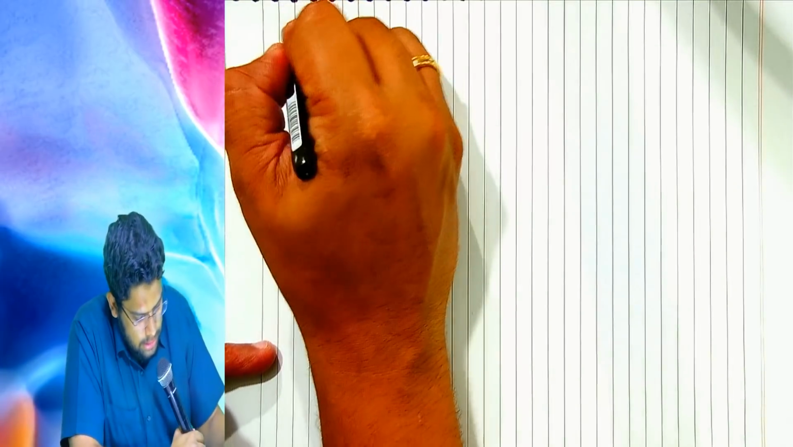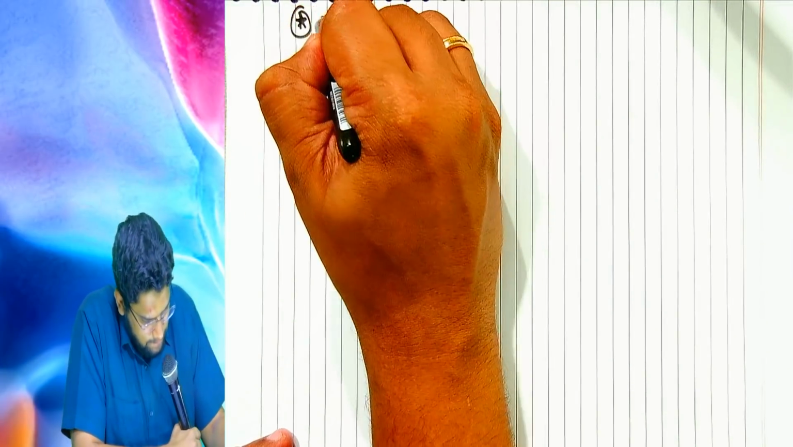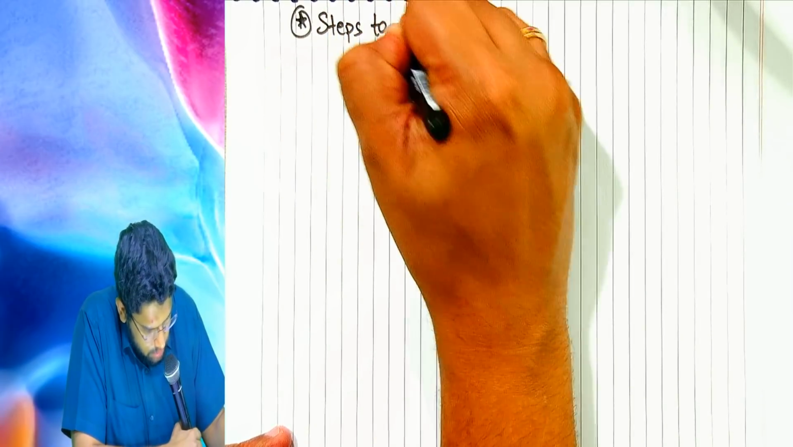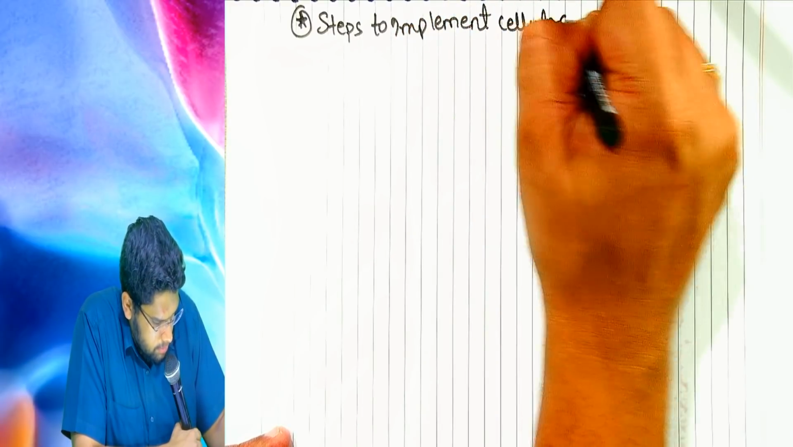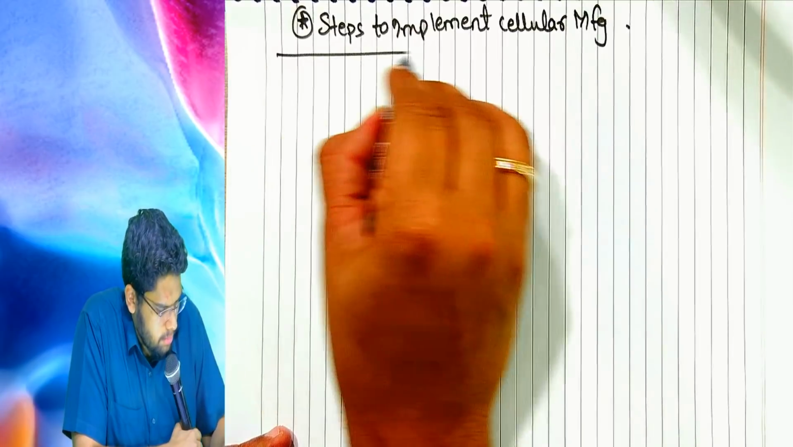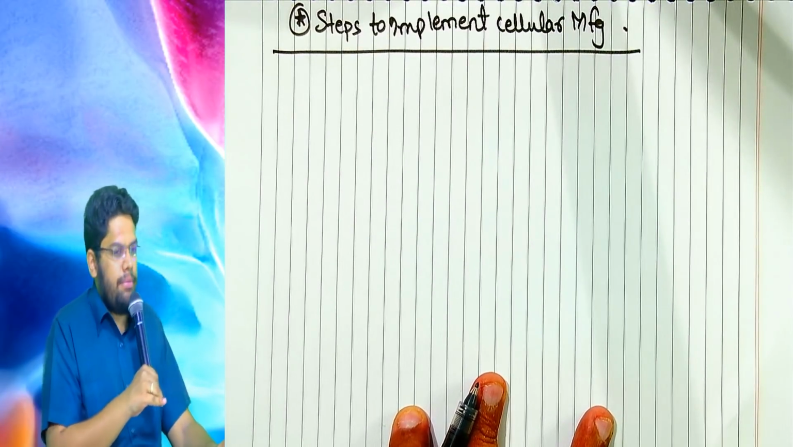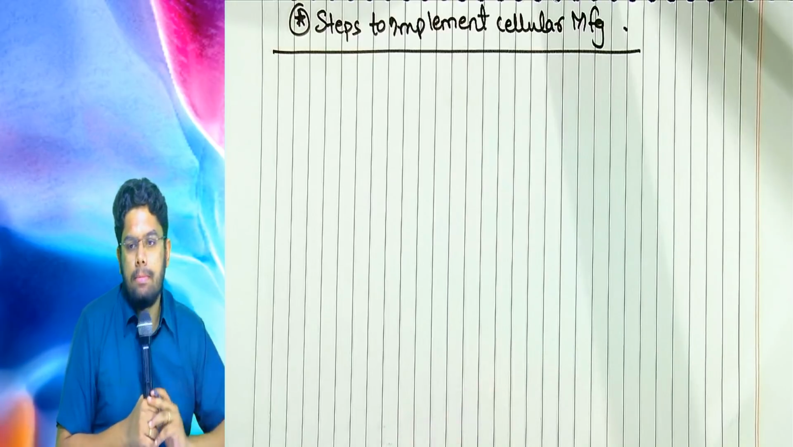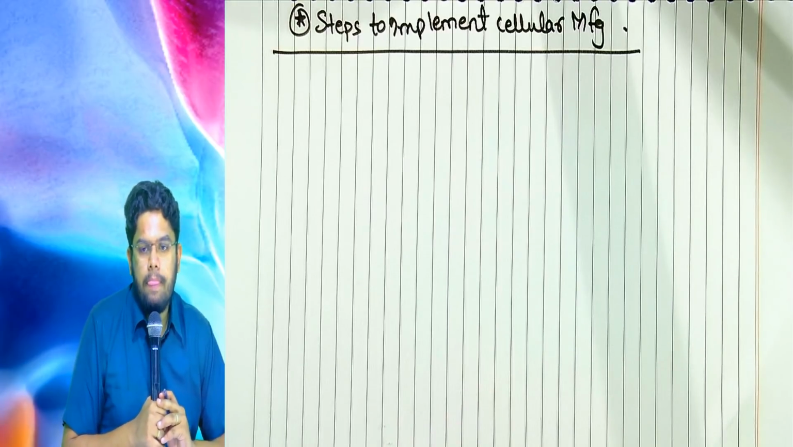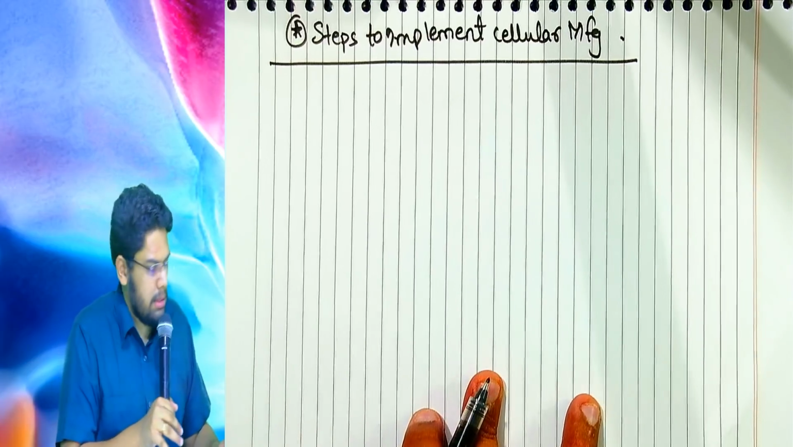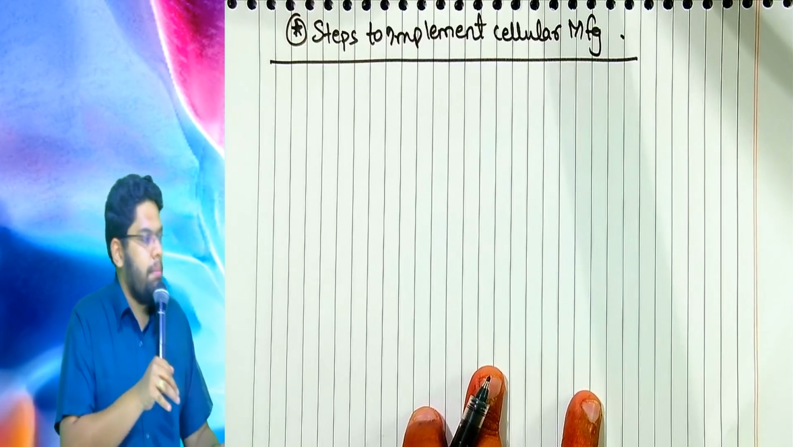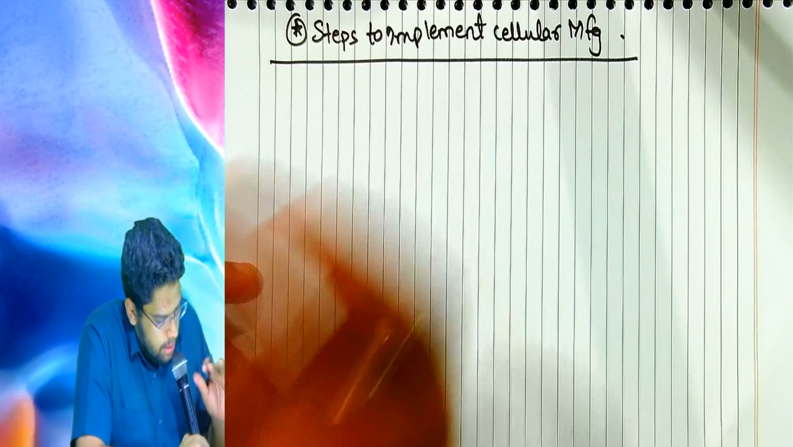Now, the next side heading. Put a star and write: steps to implement cellular manufacturing. Right? Okay. Now, don't write anything, just listen. What is the heading you have given? Steps to implement cellular manufacturing. Ready? Now, don't write, listen.